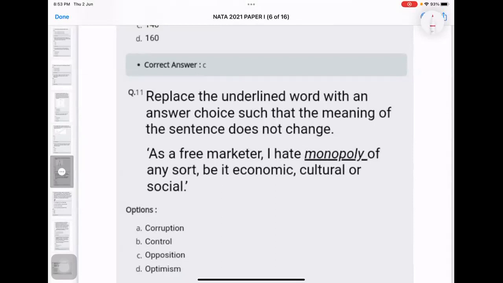Option B, control. Monopoly means one business leading the whole industry. If today there was no other SIM card and only Jio was leading the market, you would have only one option, then it is a monopoly. So monopoly is actually control over the market. It doesn't relate to corruption, opposition, or activism. So control is the right answer.